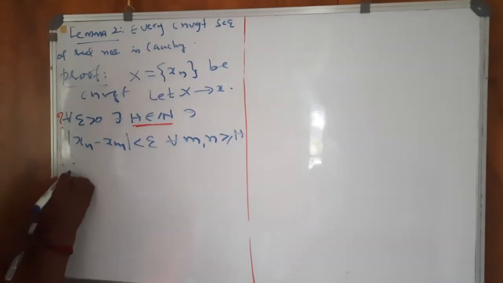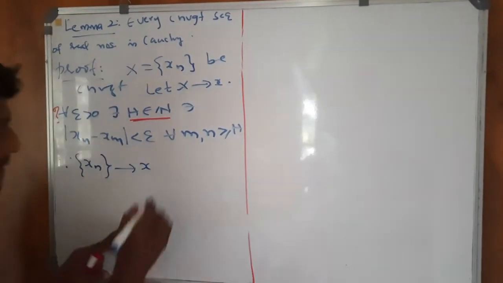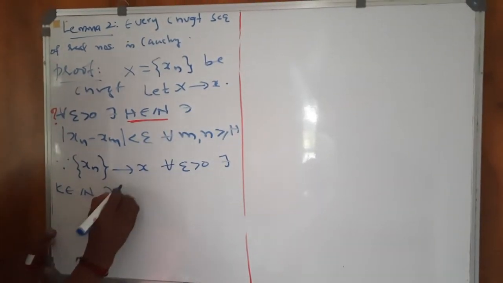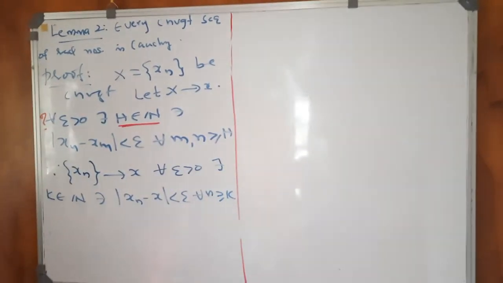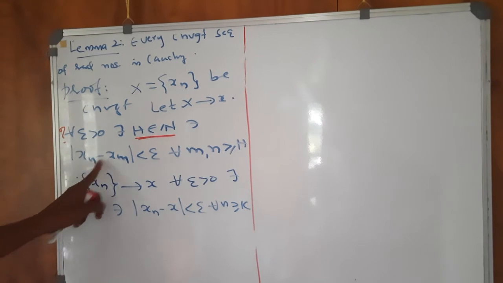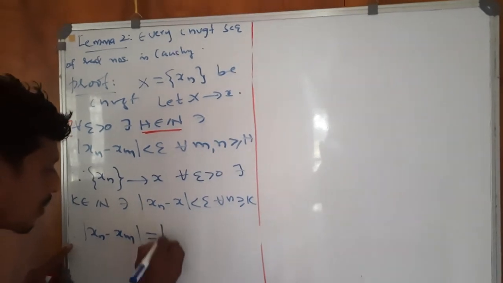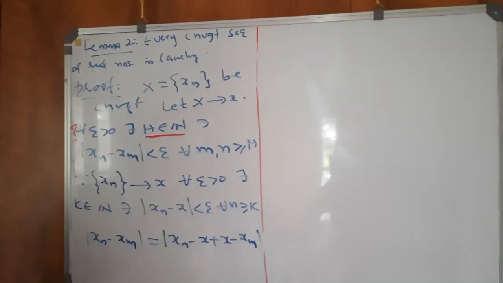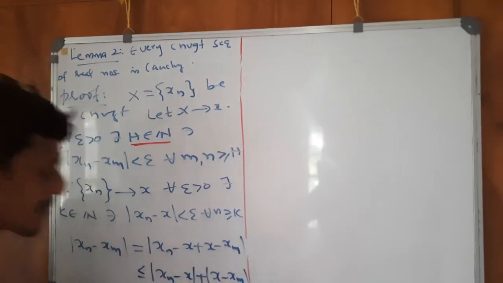Since the sequence xn is convergent and converges to x, for every epsilon greater than 0, there exists some k belonging to N such that modulus of xn minus x is less than epsilon for all n greater than or equal to k. Inserting this x in mod xn minus xm, I can write mod xn minus xm is equal to mod xn minus x plus x minus xm. So this is less than or equal to modulus of xn minus x plus modulus of x minus xm.